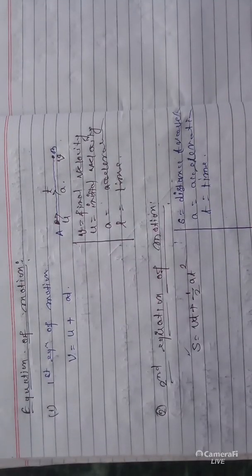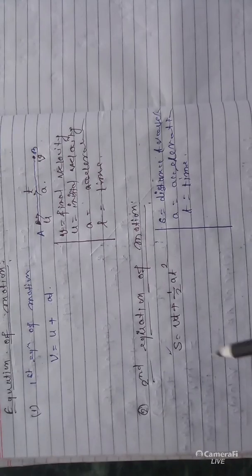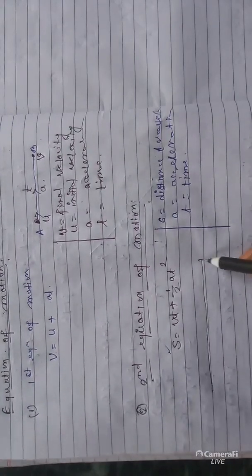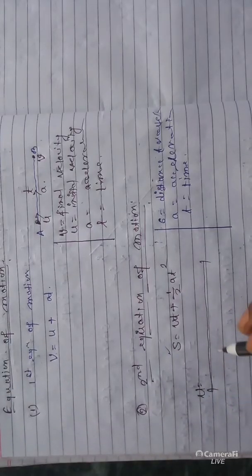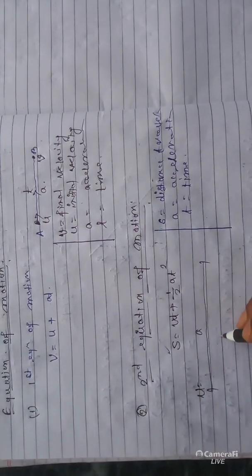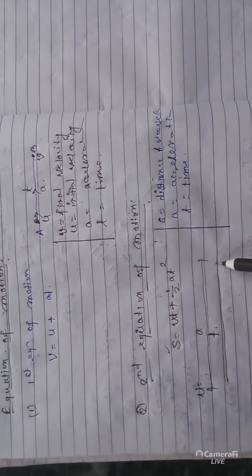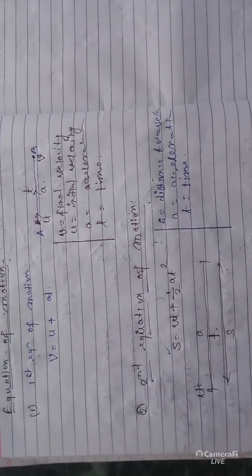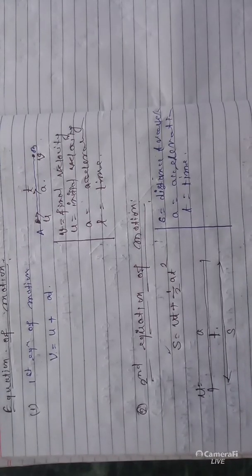So using this formula you can easily calculate the distance travelled by the particle. Suppose a body is moving from this point to this, initial velocity is given to you, acceleration is given, and time interval is given. Then in this time the distance travelled from this to this point you can easily calculate by using this formula. So this is the second equation of motion.